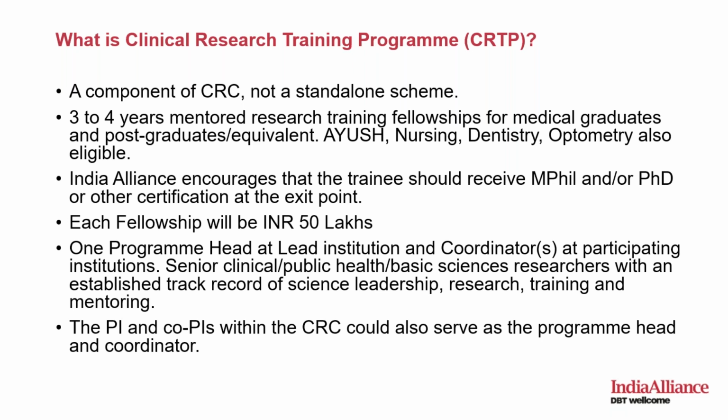The program head has to be located at the lead institution, which by lead institution I mean the institution of the PI. So the institution should allocate one program head. This can be the PI also. If the PI can manage both the CRC project and the CRTP program, then that's fine. He can be the program head, and there can be coordinators at participating institutions. So again, co-PIs, if they want to be coordinators, they can be coordinators for CRTP.